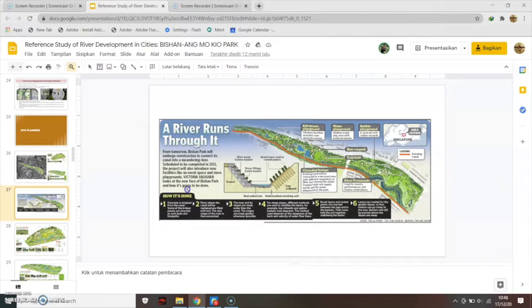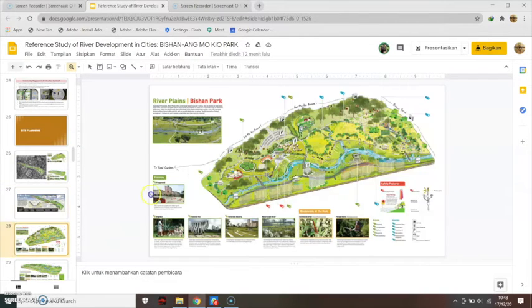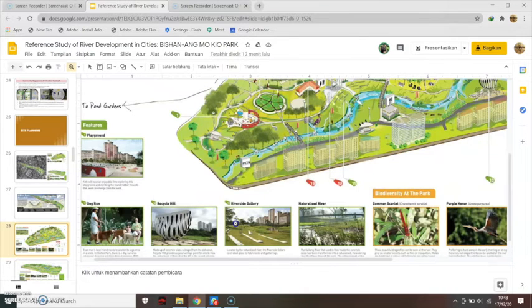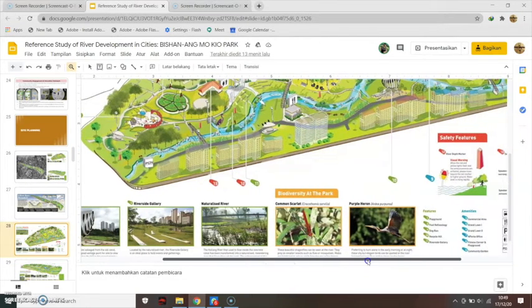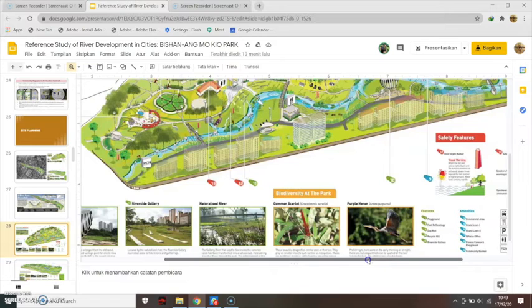And this is the step of construction to convert the canal into a river at this park. As we can see here, there are some features such as the playground, dog run area, recycled hill, and riverside gallery, and then the naturalized river, and there is some biodiversity at this park, as we can see here.